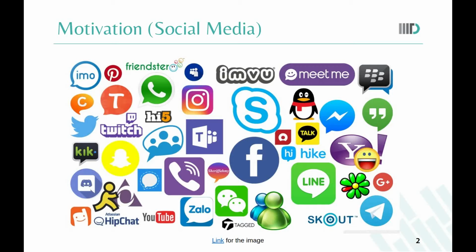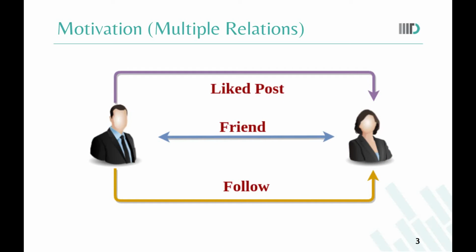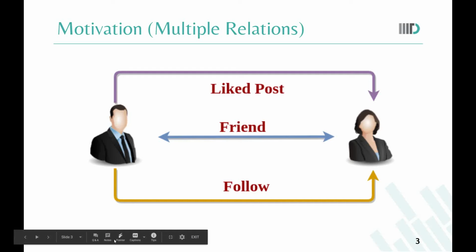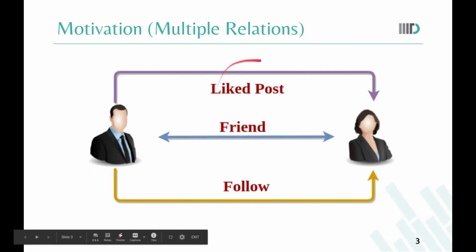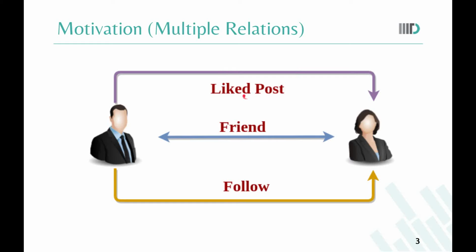Recommendations are of various types. For example, content recommendation, people recommendation, pages recommendation, etc. Most of the real world networks have multifaceted relations. For example, people on Facebook can have multiple types of relations with each other. That is, they can be friends, or they might be followers of each other, or the relation might be through the post that one of them has liked or commented on.